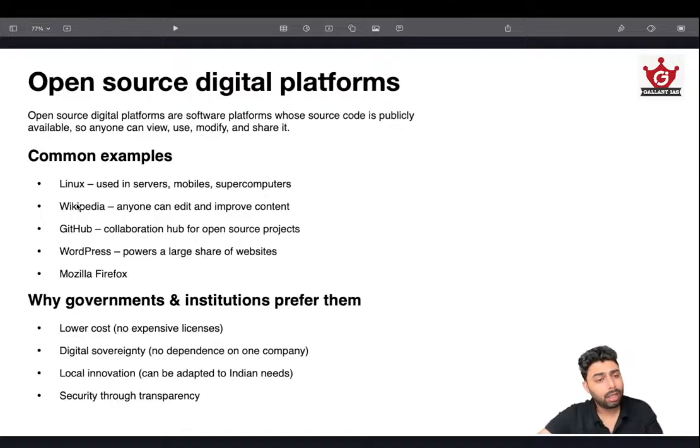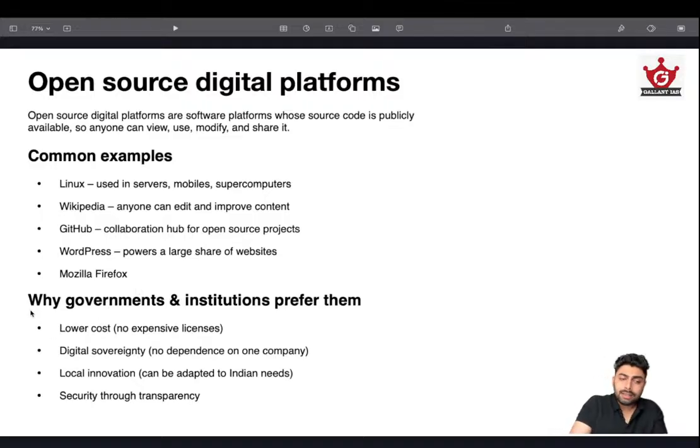So that's one area. Wikipedia is also an open source digital platform. GitHub, you might have heard about it, used by programmers to push their codes and store their data. Then WordPress is also an open source digital platform. Then Firefox is one such web browser which is open source. That's the biggest advantage of Mozilla Firefox.